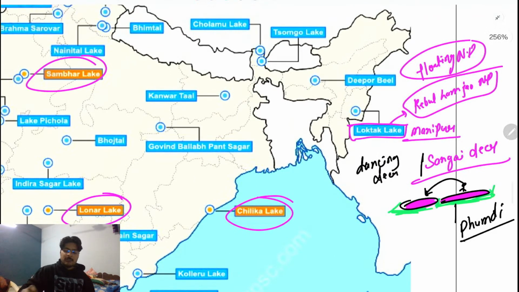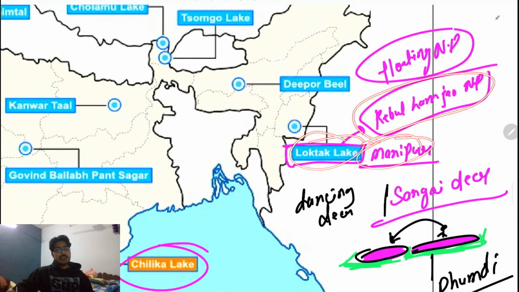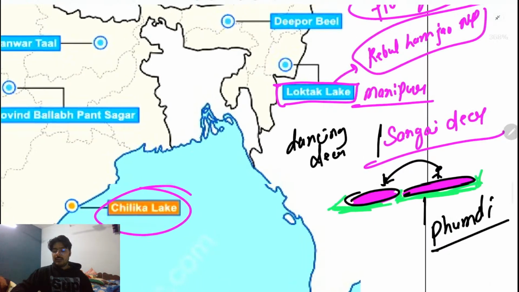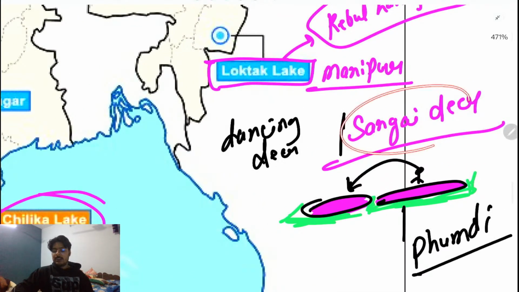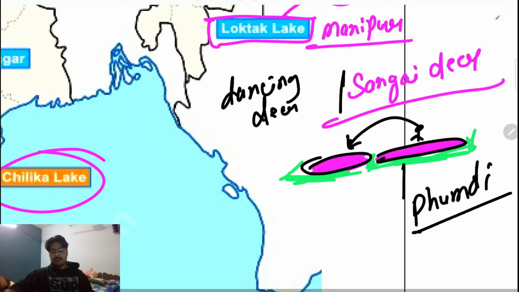Very important. I am revising again. Where is Loktak Lake? It is in Manipur. Keibul Lamjao National Park is in Loktak Lake. This national park is known as the floating national park because it looks like it is floating on the lake. The Sangai deer moves from one place of the national park to another, and the water is in the mid, so the moment it moves it looks like jumping or dancing. Hence it is known as the dancing deer. Clear? And next thing is the phumdi. These things are known as phumdi. Let me show you the national park also.